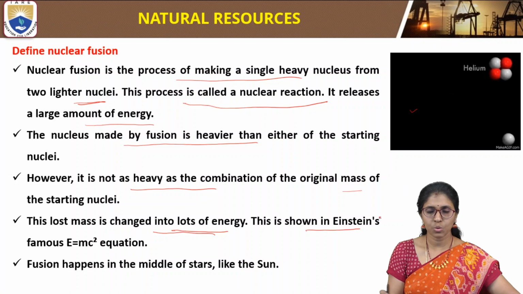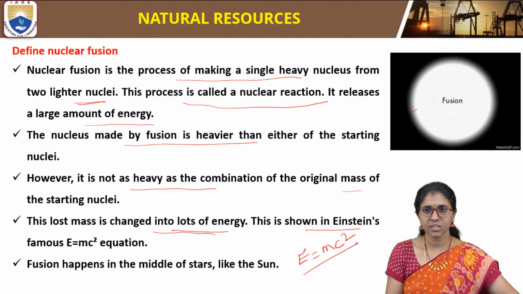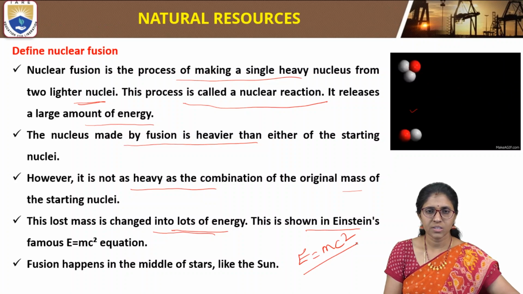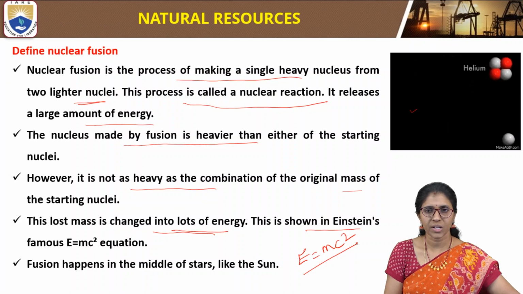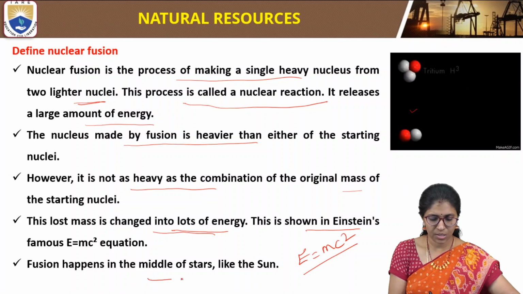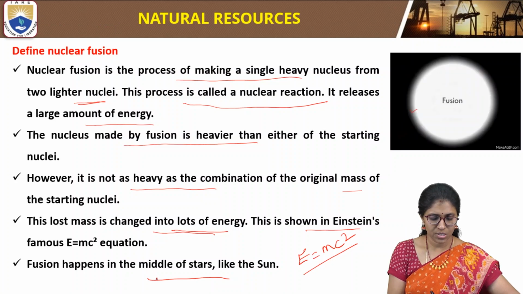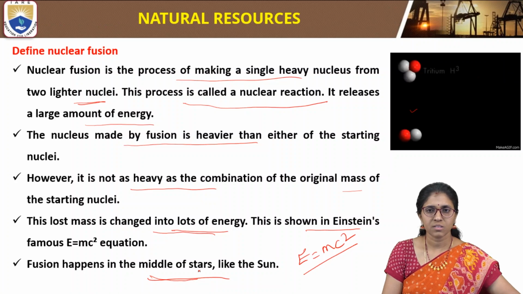This is shown in Einstein's famous equation, E equal to mc squared. In this, mass is converted into energy. By this equation, we can say that the lost mass is converted into energy. Fusion happens in the middle of stars. An example is nuclear fusion reactions, which take place in the middle of stars like the sun. So in the sun, nuclear fusion reactions take place.